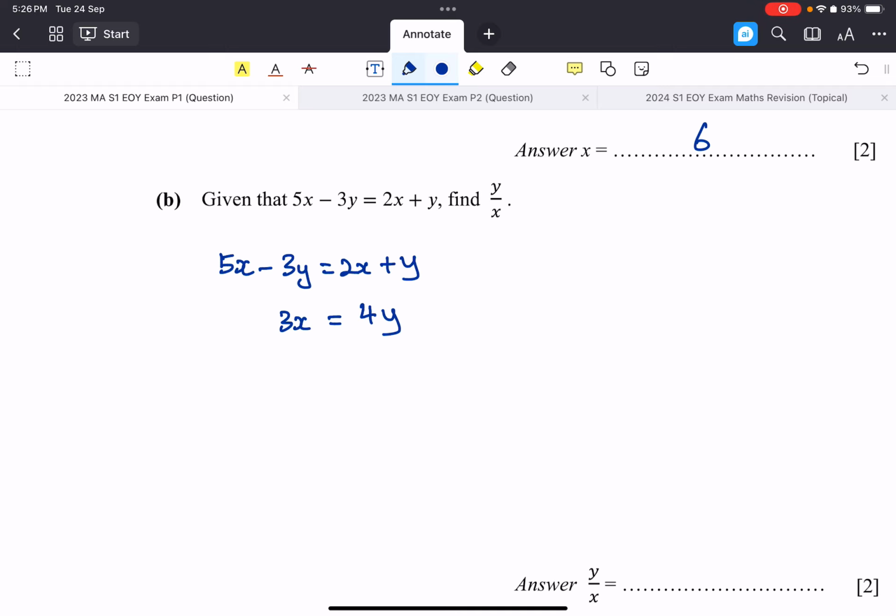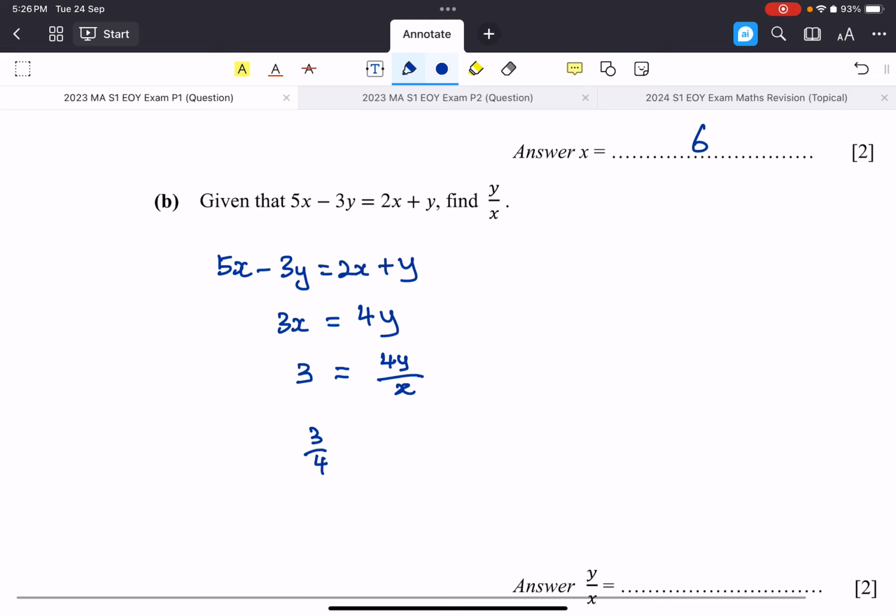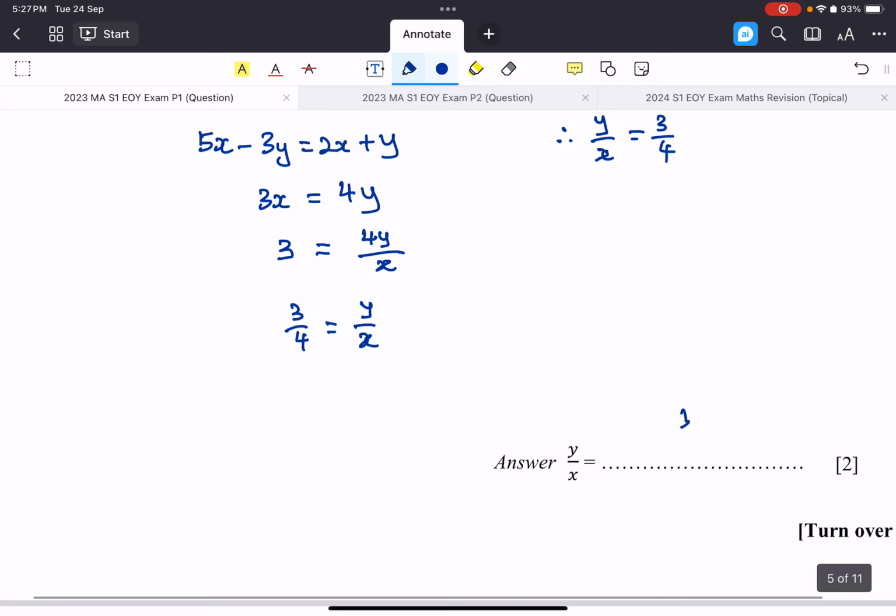We can divide both sides of the equation by x. So 3x divided by x is 3. Then after that, 4y divided by x is 4y over x, right? Okay, let's write it this way first. We have 3 equals 4y over x. And then we divide both sides by 4, right? So 3 over 4 equals y over x. So from here, therefore, y over x equals 3 over 4. Job done, right? 3/4.